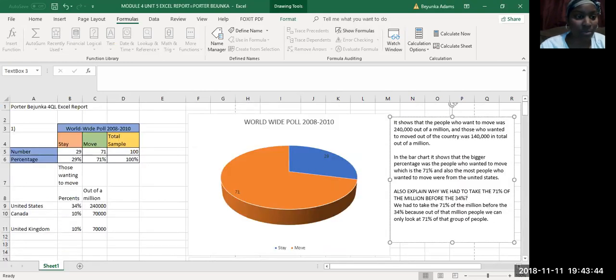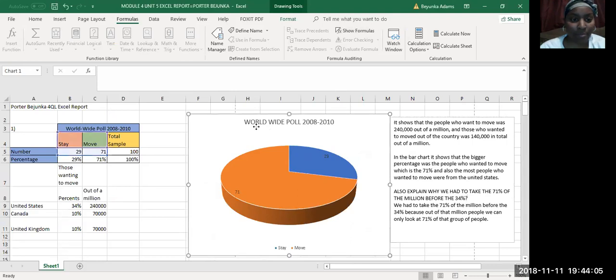All right, so number 1 was about a worldwide poll based on a combination of the worldwide surveys conducted in 2008 to 2010. And I showed here the worldwide poll.